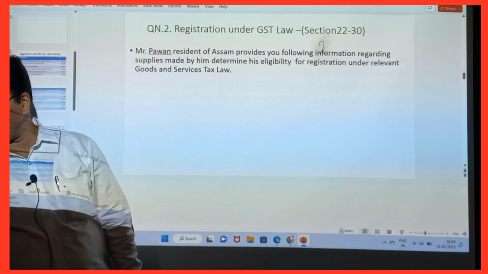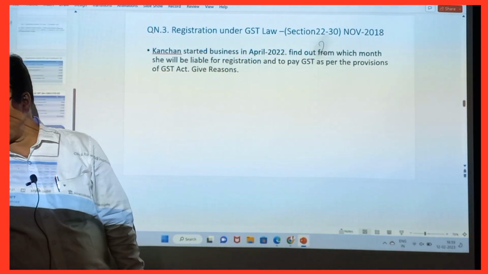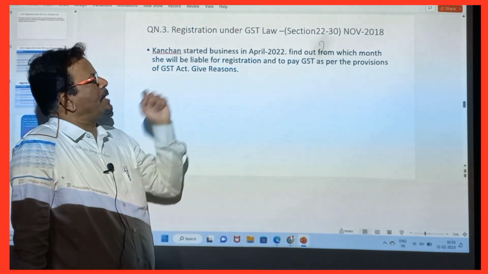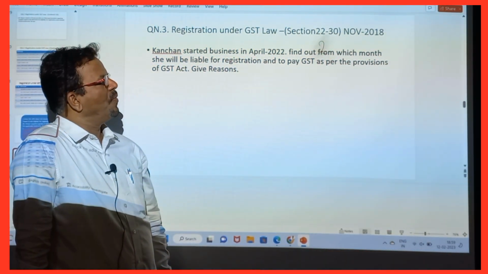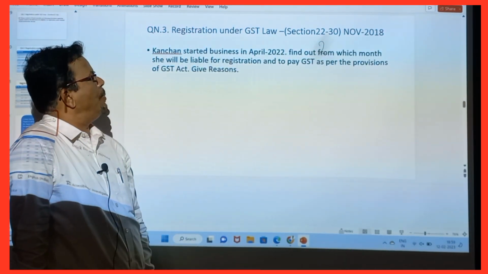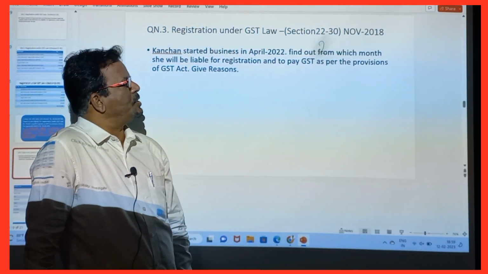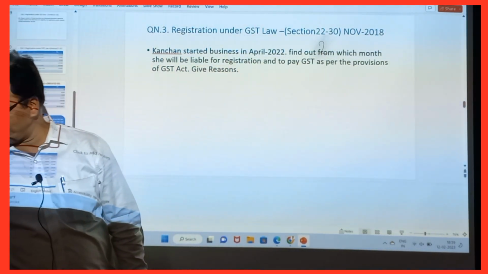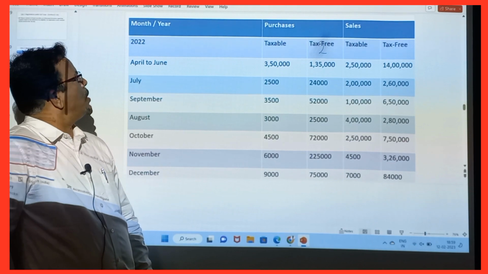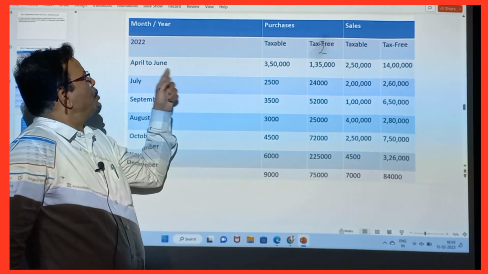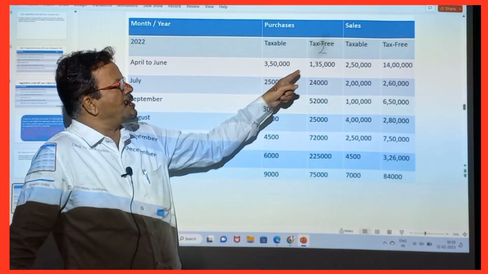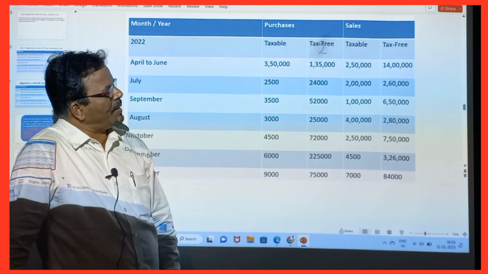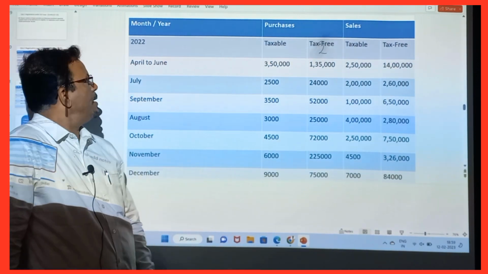Let's do the third sum, because the first and second we have already done. So, what does it say? Third question: Kanchan started business in April 2022. Find out from which month she will be liable for registration and pay the GST as per the provisions of the GST Act, and give the reason. See what is given to us? April to June: purchase 3,50,000, tax free 1,35,000, sales 2,50,000 and tax free 14 lakhs.